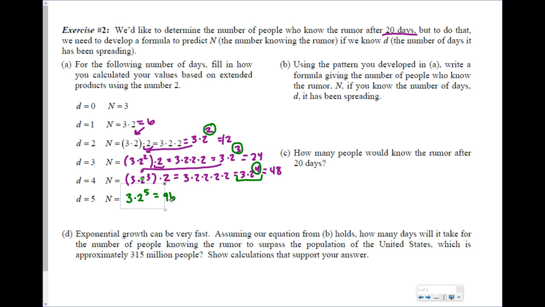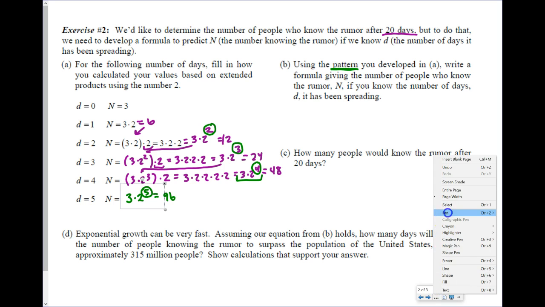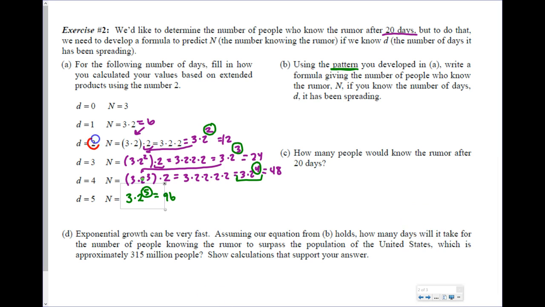Okay? So letter B now says, using this pattern we've developed, this pattern of these exponents increasing, write an equation giving the number of people who know the rumor n if you know the number of days. So notice that the number of days, if I can circle this, notice the 2 matches the 2 in the formula. Here the 3 matches the 3 in the formula. The 4 matches the 4.